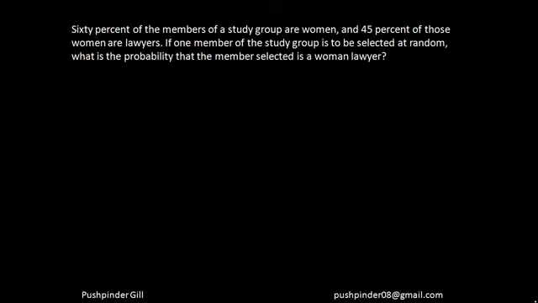60% of the members of a study group are women, and 45% of those members are lawyers. If one member is selected, what is the probability that it will be a woman lawyer? So since it's a percent, let me assume that there are 100 people. Now this is what I call, guys, my tree approach. This pretty much helps you a lot, especially in GRE and GMAT. This tree approach is going to give you a lot of benefit. Now let's see how to do this tree approach.